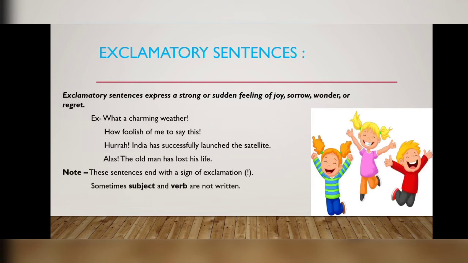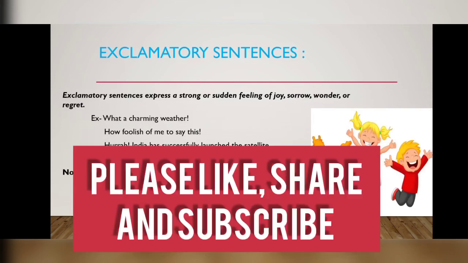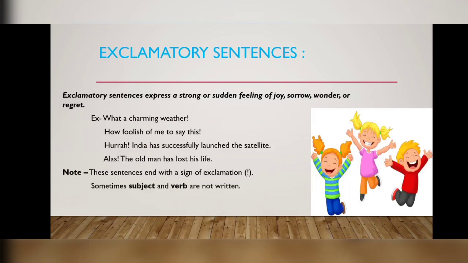So in an exclamatory sentence, feelings of joy, sorrow, wonder or regret are expressed. Note, these sentences end with a sign of exclamation. This is the sign of exclamation. And sometimes the subject and verb are not written, as in the example. It is not necessary that the subject and verb are written in every exclamatory sentence. They may be hidden also.